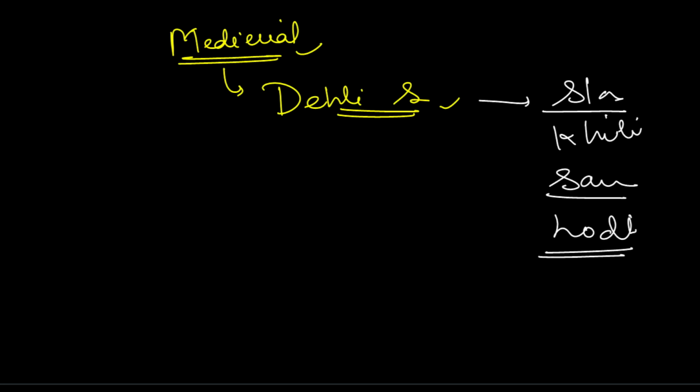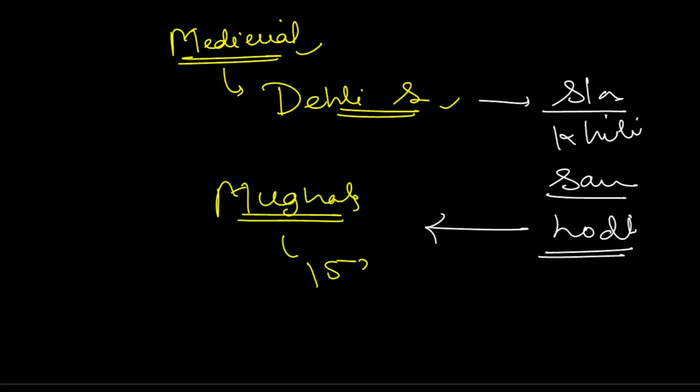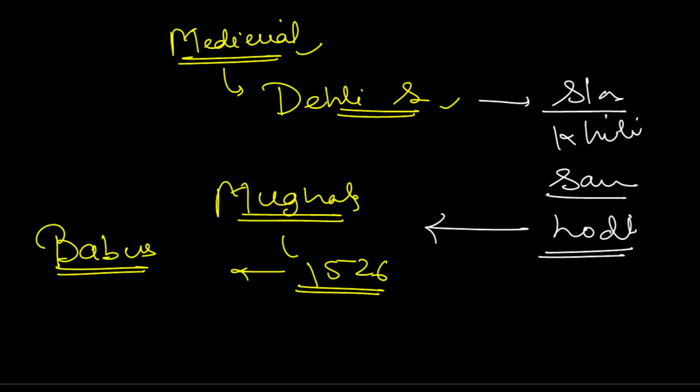After the Lodi dynasty, there was a paradigm shift in which the Mughals entered India in 1526 with the advent of Babur. Babur started a line of Mughals which was there till almost the 1700s to 1800s.